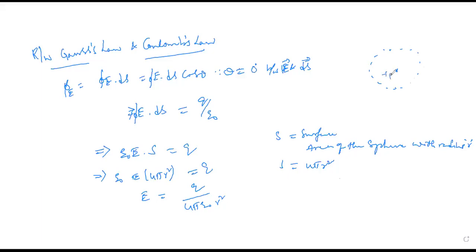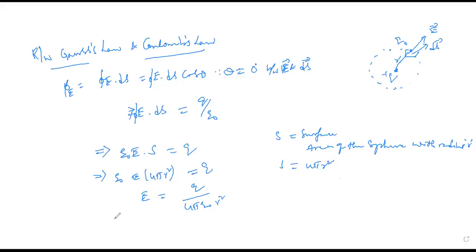This is our plus Q which I have taken, and this is the point where we have the electric field lines with respect to the small area element, placed at a distance of r. If I assume a separate test charge in this particular field, it experiences some force.